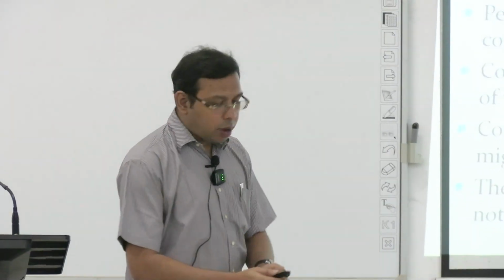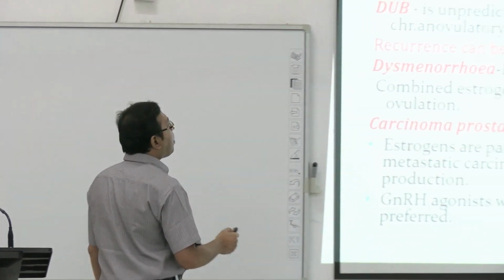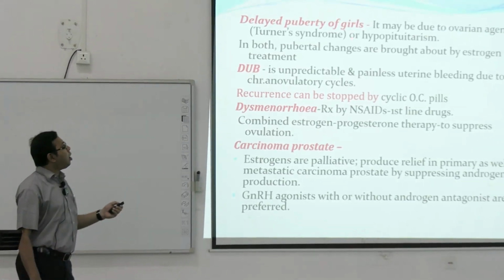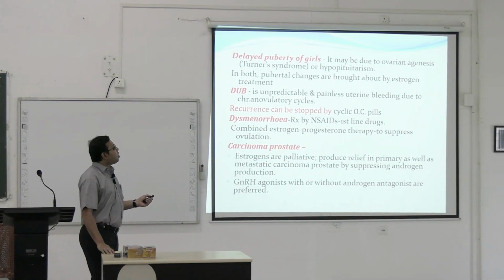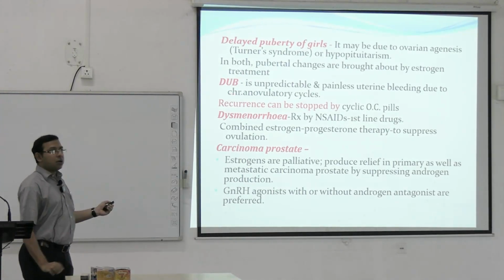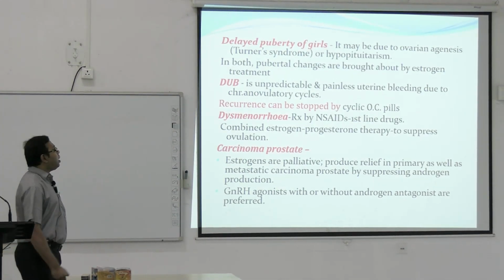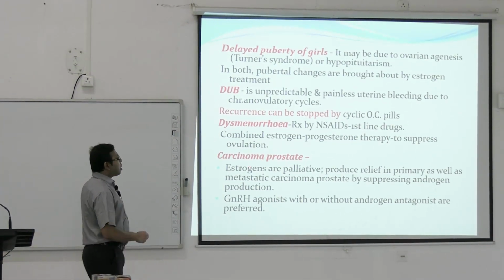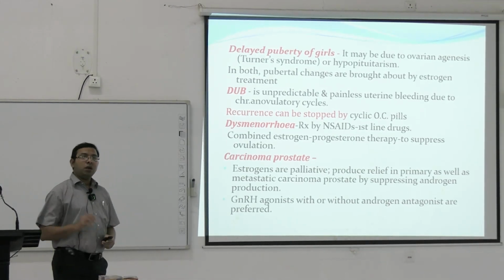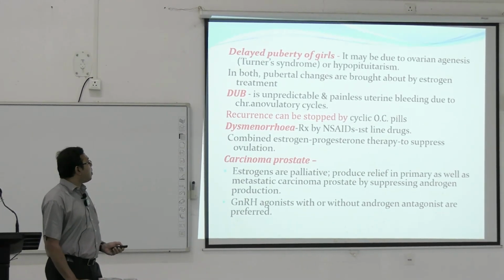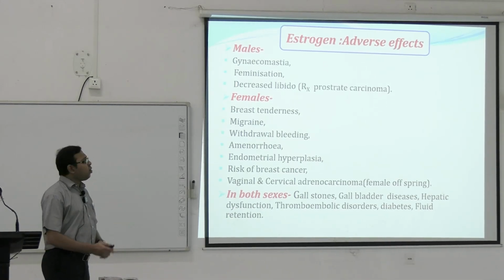the estrogen replacement therapy. Apart from this, it can be used in delayed puberty of the girls like Turner syndrome, hypopituitarism. Pubertal changes are brought about by estrogen therapy, dysfunctional uterine bleeding, dysmenorrhea, carcinoma prostate. Details are not required, but in these cases also estrogen is usually used as a treatment. Adverse effects already we have discussed.